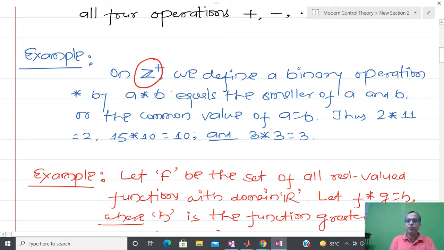So I have two positive numbers, and I am going to define an operation: if A operated on B, here you can see that I have used a multiplication kind of symbol, but this is not multiplication.